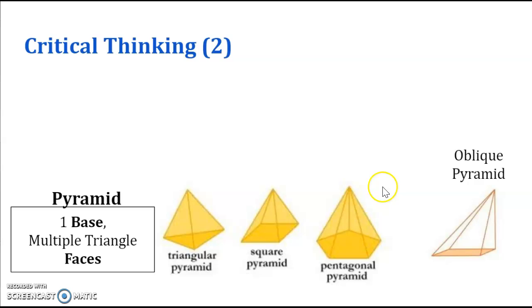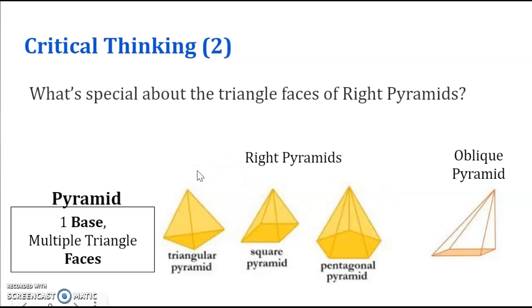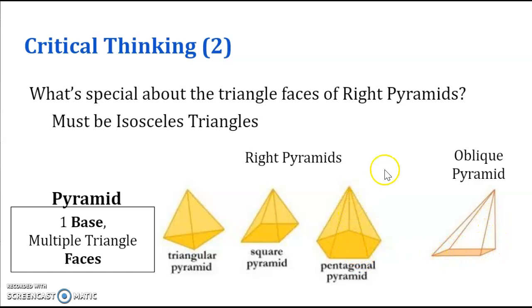That's what we call an oblique pyramid versus a right pyramid. So what's special about the triangle faces of the right pyramid? If I just focus on this, what's special is that they are all isosceles triangles. Unlike the oblique pyramids, where they're not isosceles triangles. You can tell they're not isosceles because they are tilted to the side. Some of them may be, some of them may not be, right?